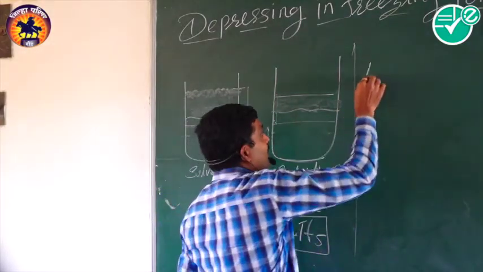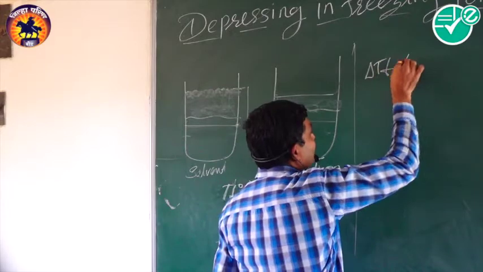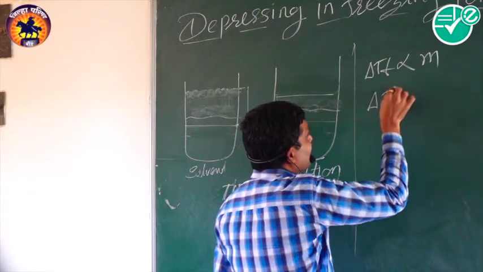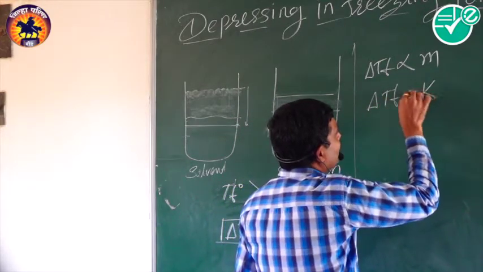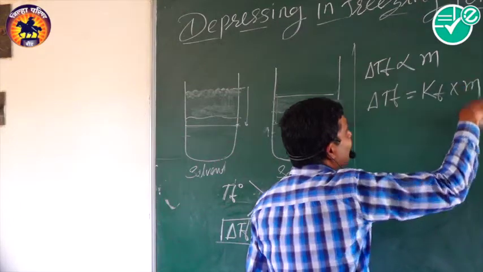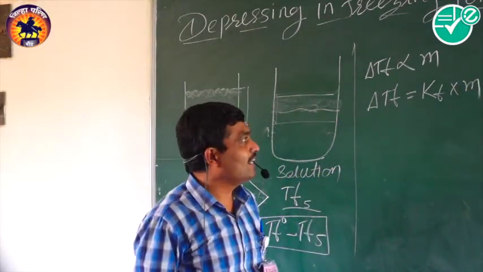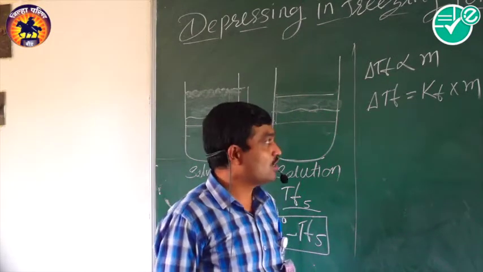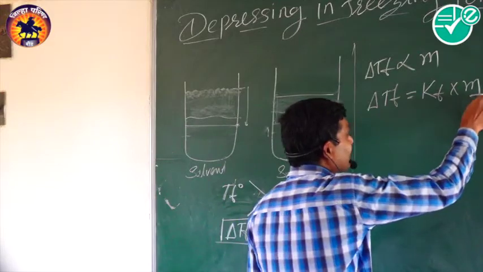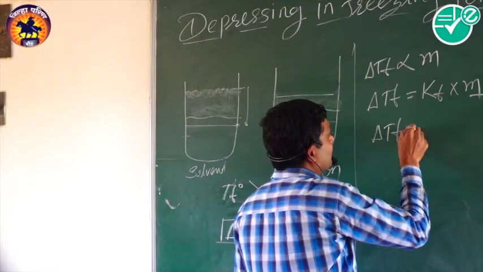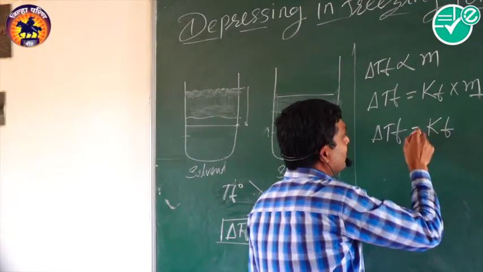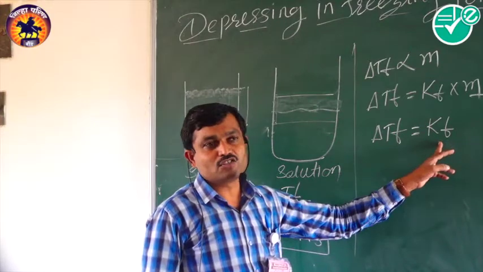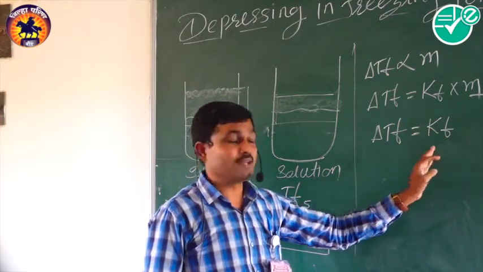In the same way here, delta Tf is directly proportional to the molality. So here delta Tf is equal to Kf into molality. We know that the molality is nothing but the number of moles of the solute per kg of the solvent, and if we put the value of that here, delta Tf is equal to Kf. Kf here is the constant, the depression in freezing point constant. It is also called the cryoscopic constant.